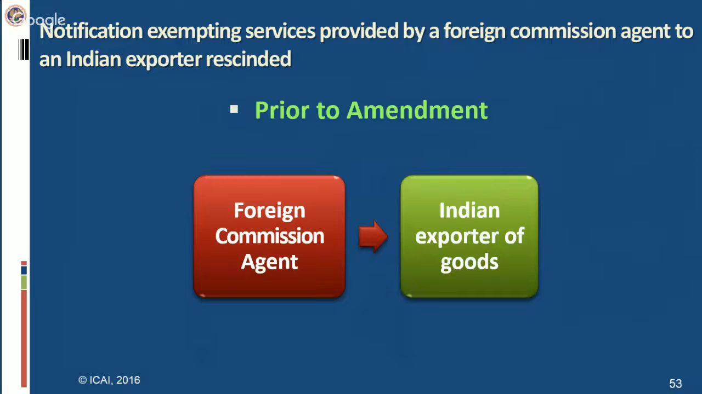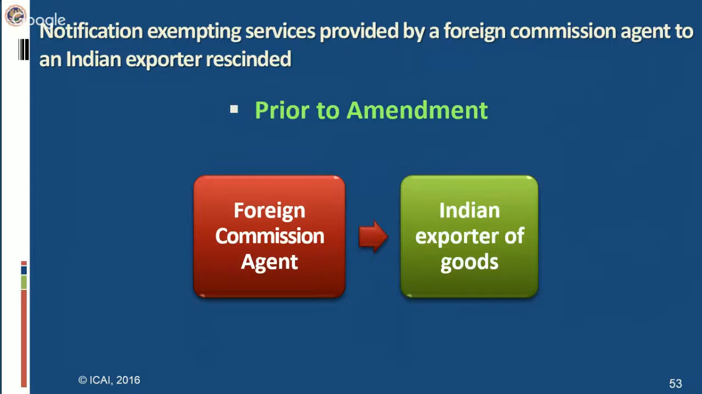The place of provision got changed, and you know very well that by virtue of charging section 66B, if a service is rendered in a non-taxable territory, it goes outside the scope of service tax, and then service tax cannot be levied on it. It becomes non-taxable. So an amendment has happened in the Place of Provision of Service Rules 2012, by virtue of which the service rendered by foreign commission agent to Indian exporter of goods became non-taxable.